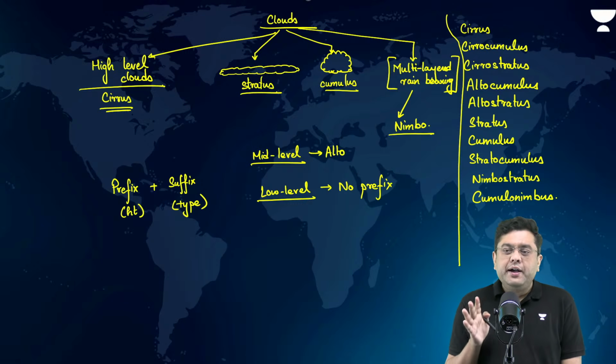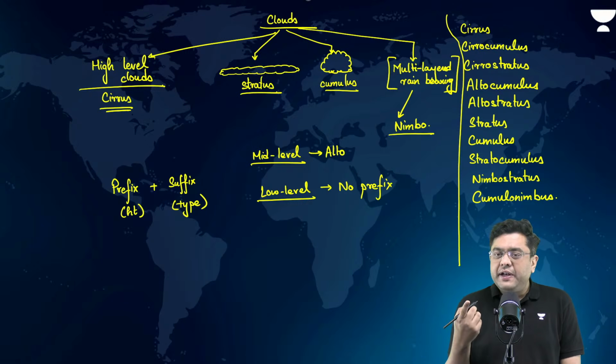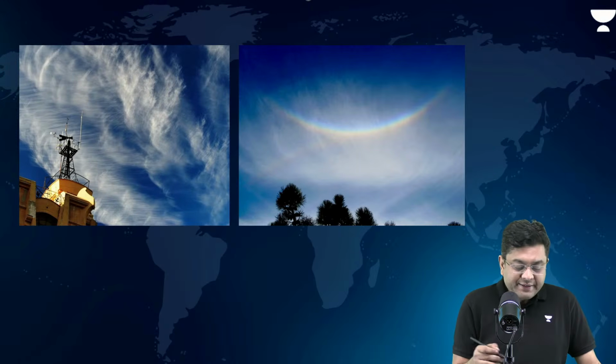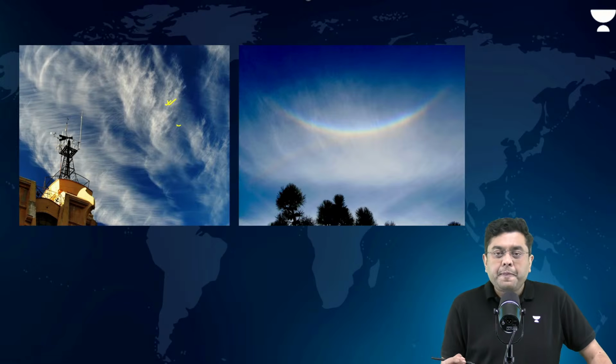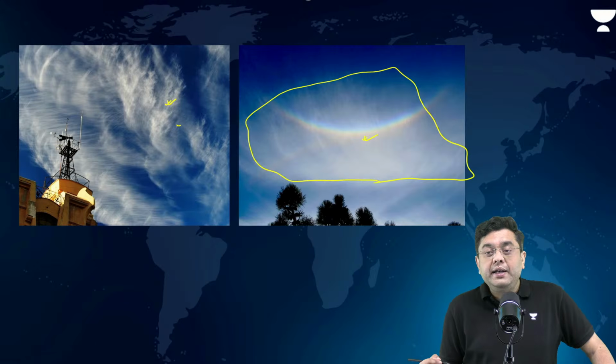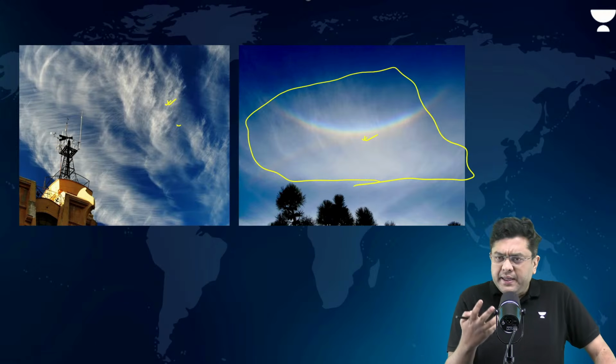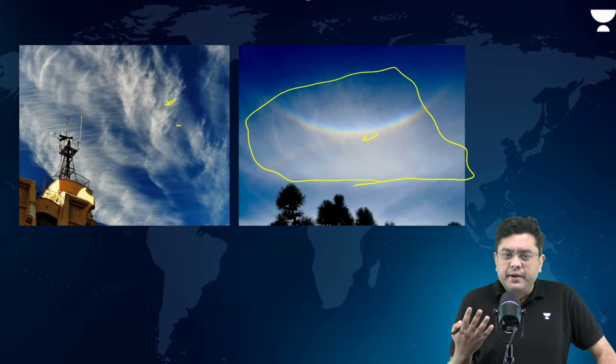Now take a look at all these clouds. Let's suppose a high level cloud: it will be spread out just like this, forming a horizontal layer. I hope you are able to see it, feathery, wispy, transparent.